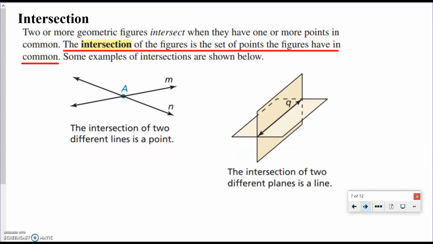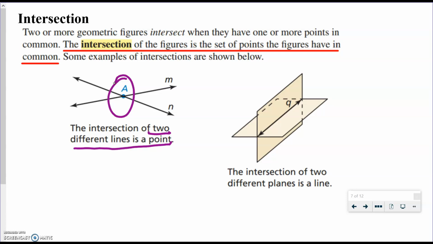Okay, so an intersection is what we would think of as where 2 things cross. It's what they have in common. Okay, so the intersection of these 2 lines is point A. Okay, so it's the point that they have in common. So when 2 lines intersect, they make a point as an intersection. So that would be the intersection point.